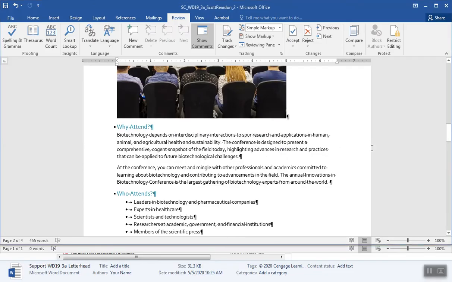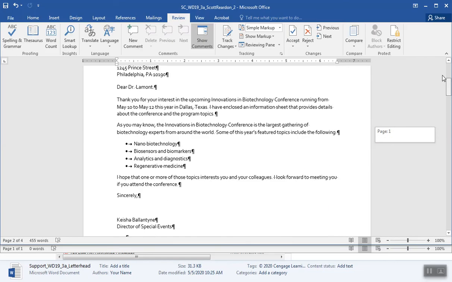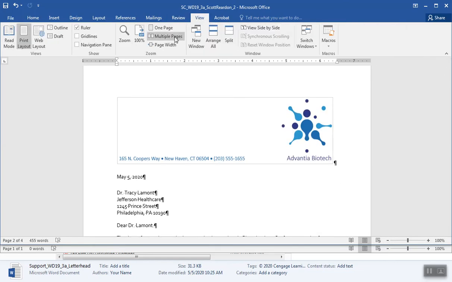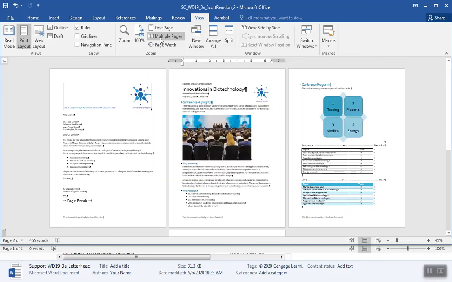Does my document look kind of like the diagram they have? And what I might do here is I might do a view and multiple pages. Get the big picture view. Okay. And that looks good. And that looks pretty good. And that looks pretty good. This is a 4-page document. Holy schmoly. Look at that.